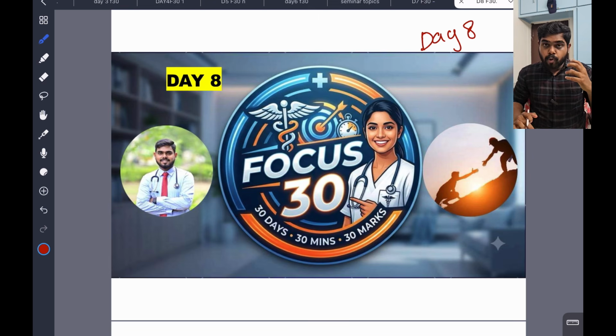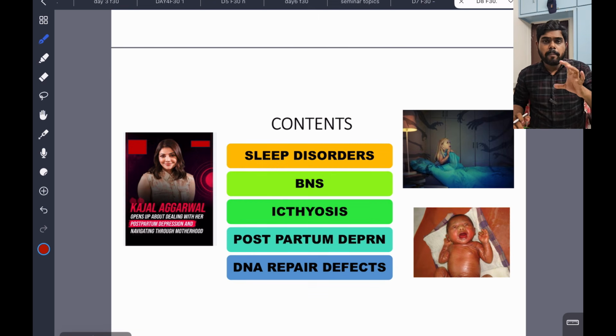So today I am going to discuss a very small but very important topic. Whatever small topics I discuss today, 2 to 3 questions will come from them. There is a 75% chance, or sometimes the same question will come from that area. And you can see what the important areas are that I am going to discuss.